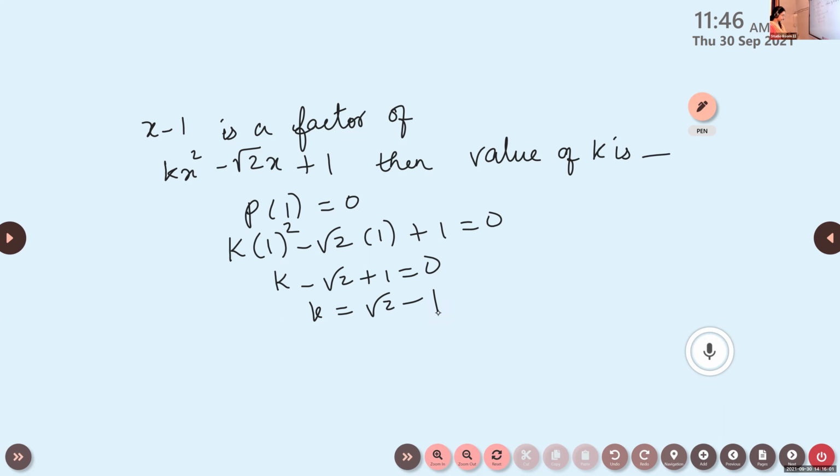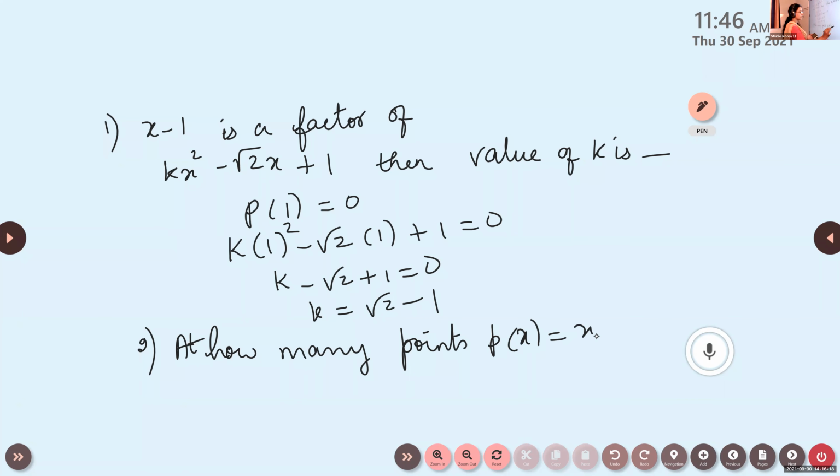Look at the next question. Okay, the second one is, at how many points does P of x is equal to x cube plus 3 intersect the x-axis? What is the answer?